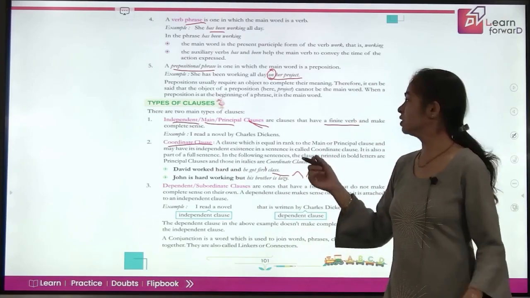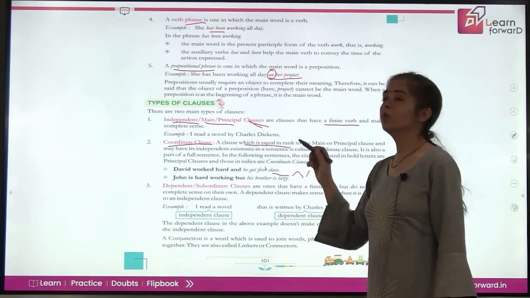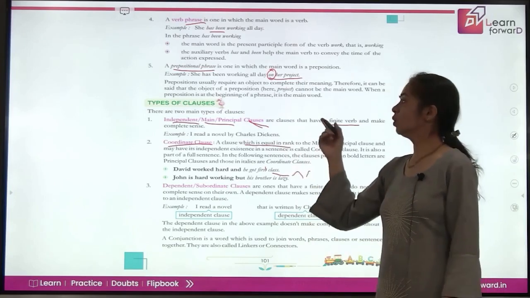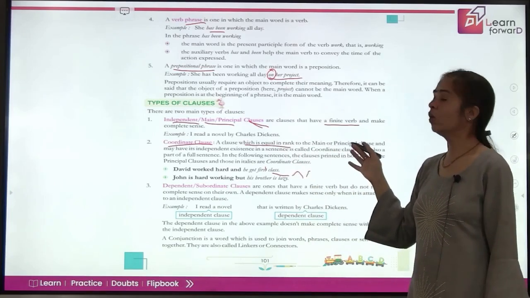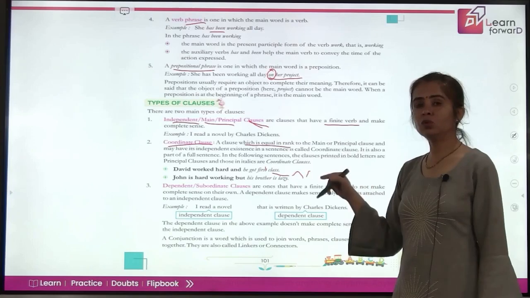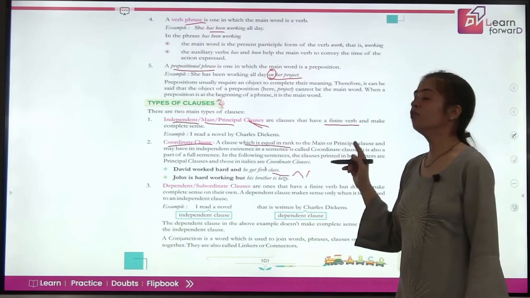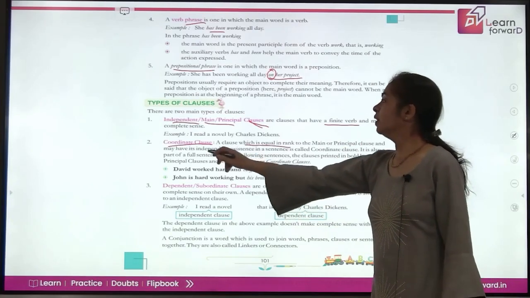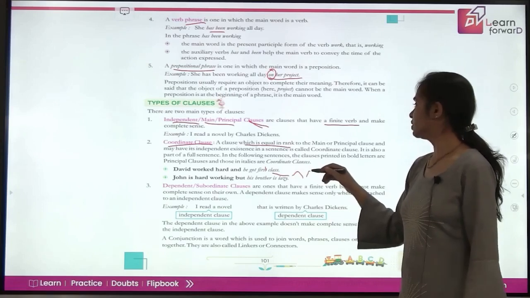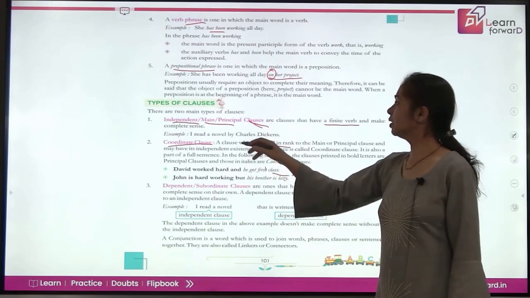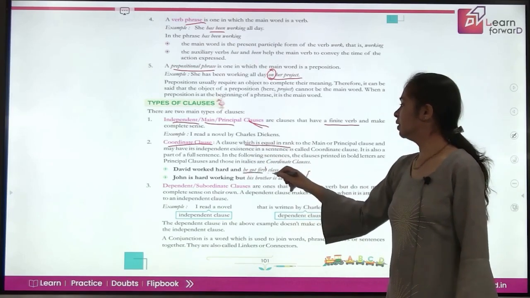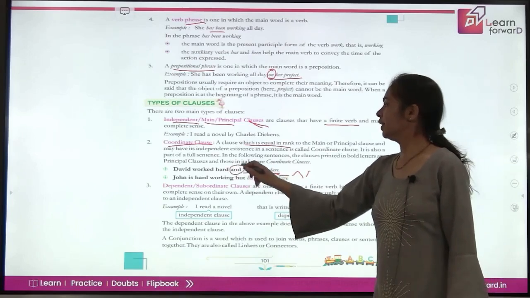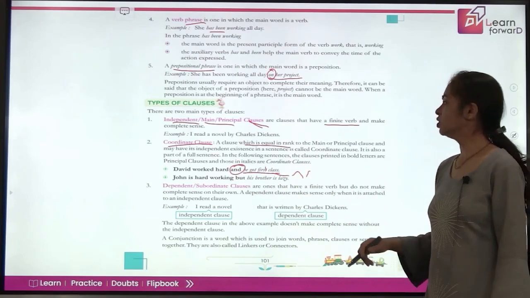It is a part of the sentence and it is equal in rank to your main clause, right? Both of them are almost the same. They have their own subject, they have their own finite verb also, but the only difference is that the coordinate clause is being connected here using a conjunction.